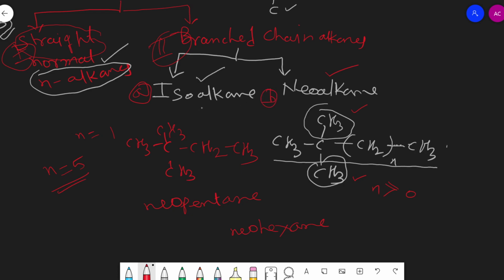Isoalkanes are those branched chain alkanes in which the second carbon carries branching of one methyl, and neoalkanes are those branched chain alkanes in which the second carbon of the alkane carries two branchings of methyl group. They are nothing but the neoalkane.